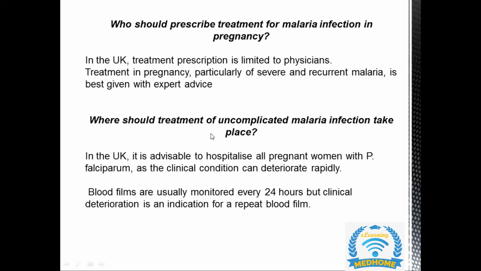Where should treatment of uncomplicated malaria take place in the UK? If it's an uncomplicated malaria, the patient should be admitted to the hospital. If it's a complicated and severe malaria, the patient should be admitted to the hospital in the intensive care unit. This is the difference basically.